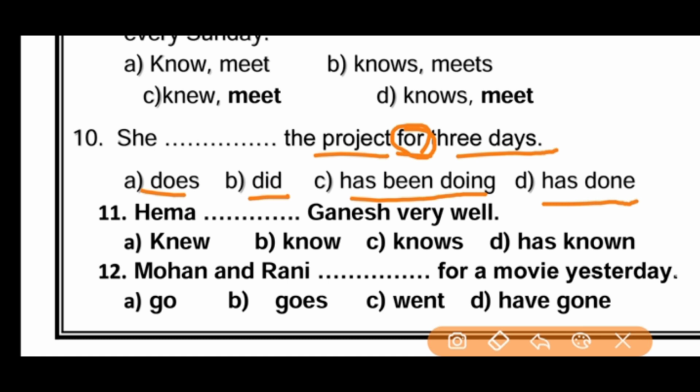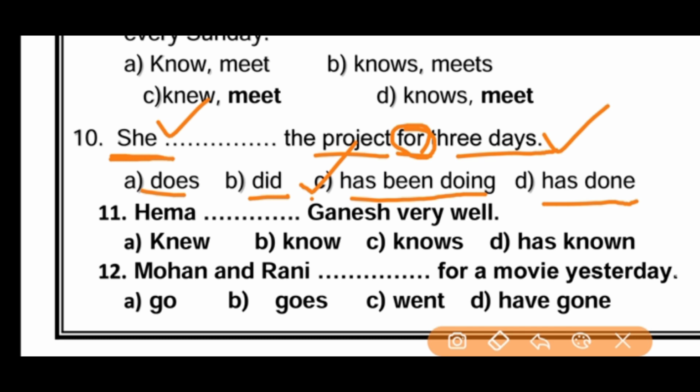So has been or have been, which one should we use here? If it is singular, has been. If the subject is plural, it becomes have been. Is it singular or plural? Yes, singular. She has been doing the project for 3 days. Right answer? C. Exactly. Yes, we can move on to the next one.